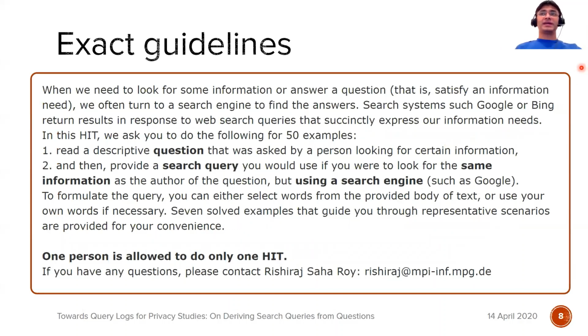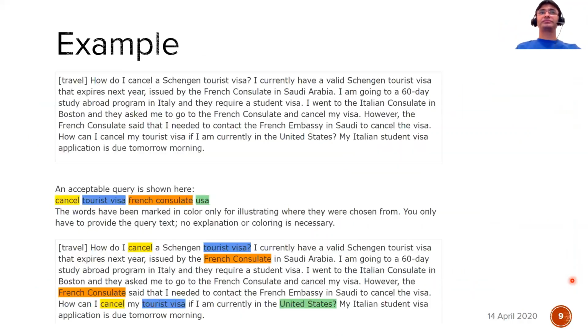Here are the exact guidelines for your record. All these slides will be on our website for your future reference. And here's an example that we showed to the Turkers. Here's the question. This is from the subforum Travel: How do I cancel a Schengen visa? This is the title, and this is the body here. An acceptable query was shown to them along with where in the question this part derived from.